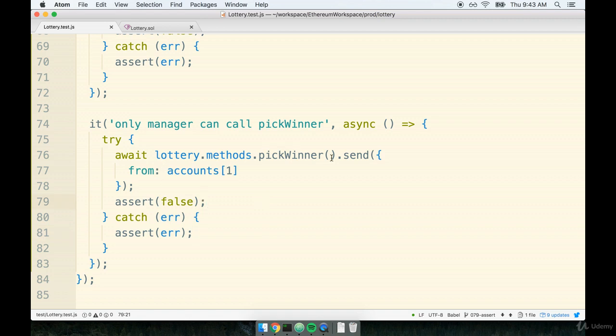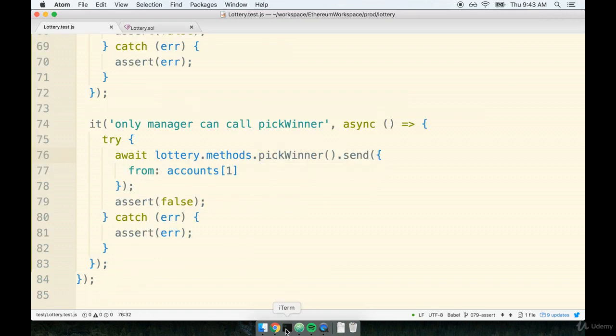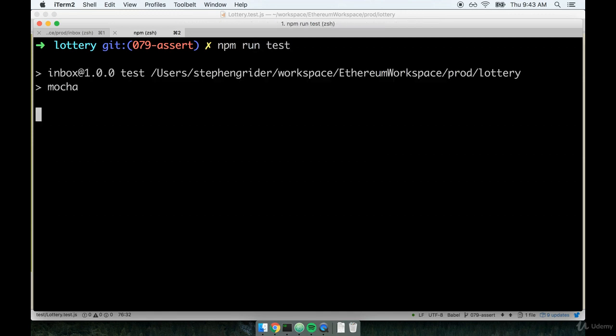Again, we don't have to enter into the contract before calling pick winner. We can just immediately call pick winner, and because of the way we wrote the contract, we should immediately get kicked out because of the restricted modifier. So let's give this a test at our terminal. I'll run npm run test, just as we have several times before, and we'll wait a couple seconds for the compilation process.